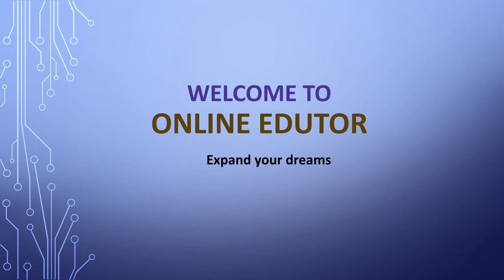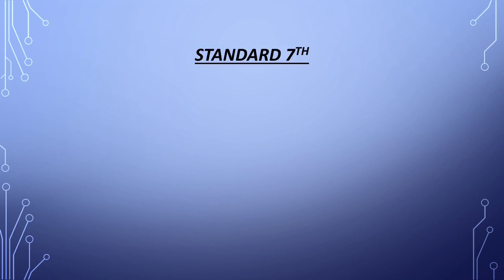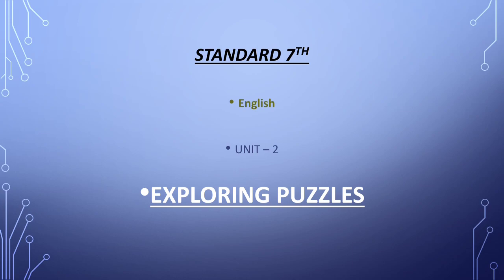So let's continue English subject for standard 7th. As you know, we are in continuation of activity series from chapter 1 to chapter number 2. In the previous videos which have been already uploaded, unit 1, exploring symbol, has come to an end. From today onwards we will start unit 2, and the title of unit 2 is exploring puzzles.